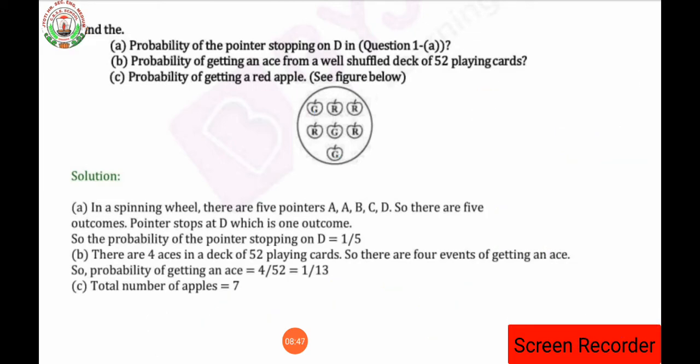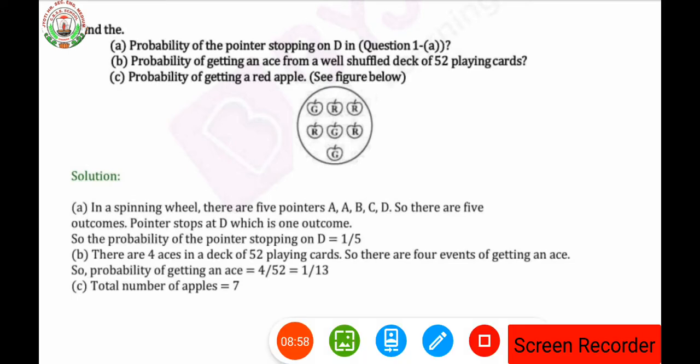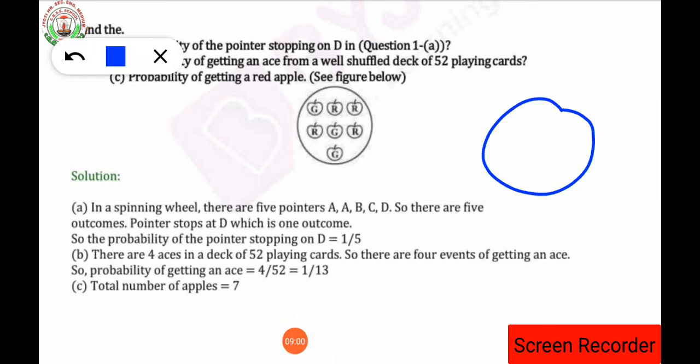So let's see the solution over here. As I told you while explaining the question, what will be the probability of a pointer stopping on D? We are having a circle over there, and that circle has double sections for A, then B, C and D. It is asked that when we rotate the pointer, what will be the probability that the pointer will stop on the alphabet D. So how many sections are there?